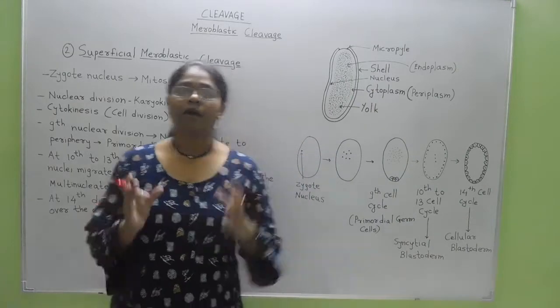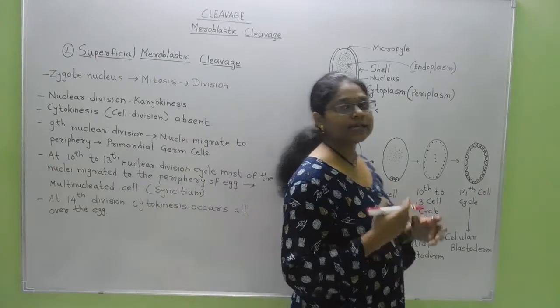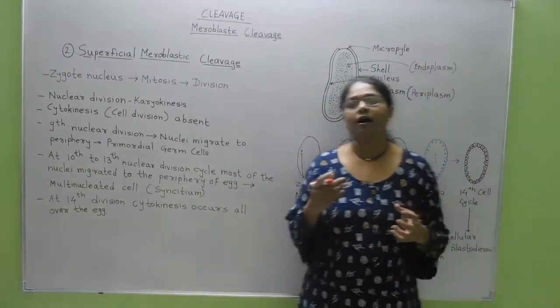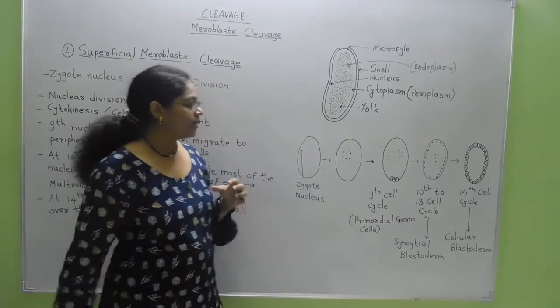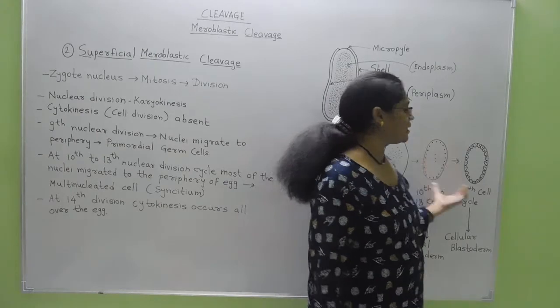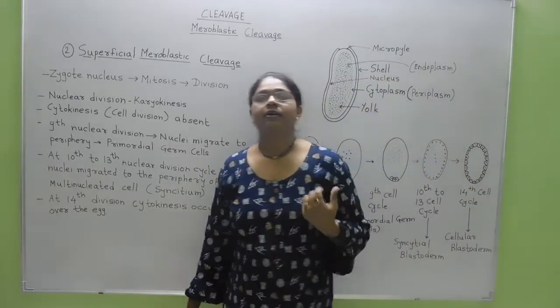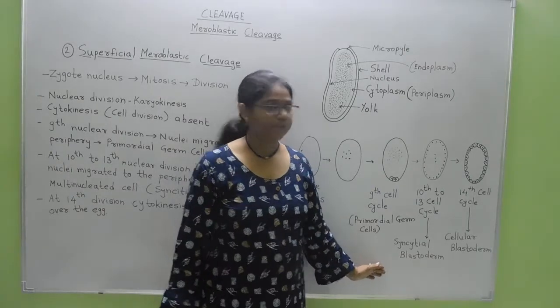Only the nuclei are present, the cell division is absent, so cells are not there, only nuclei are present. So one cell containing many nuclei is called a syncytium. Such a syncytial cell is produced, and it is termed the syncytial blastoderm.